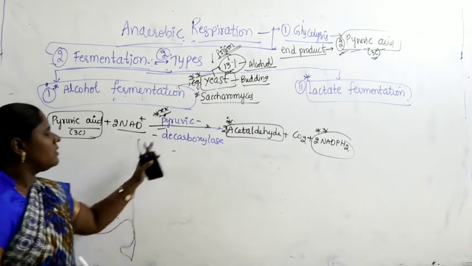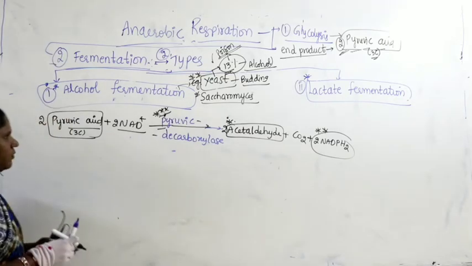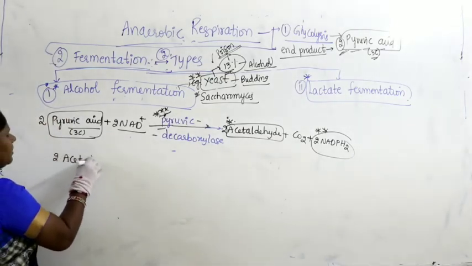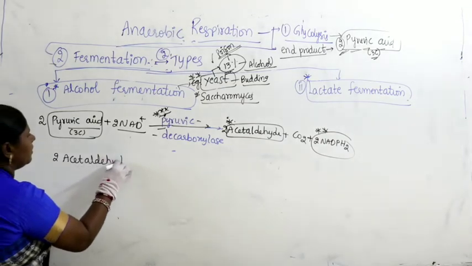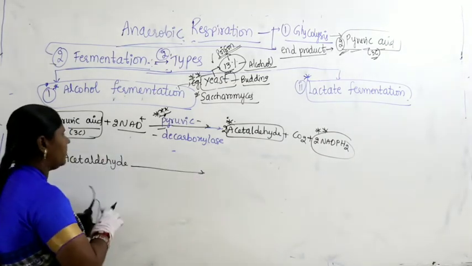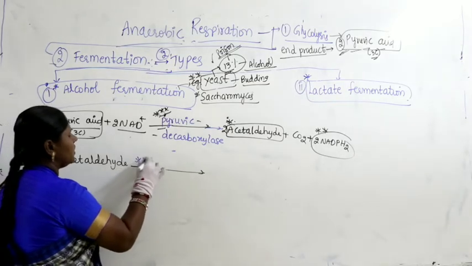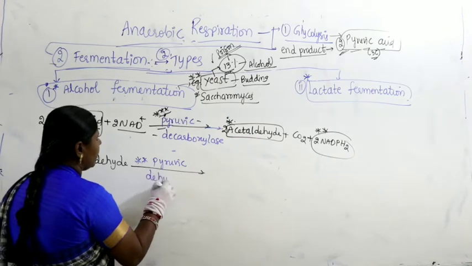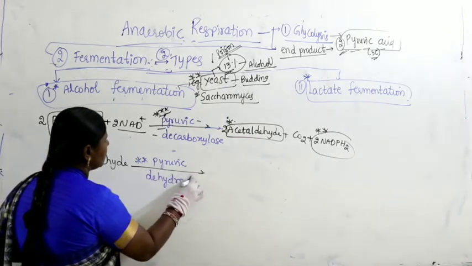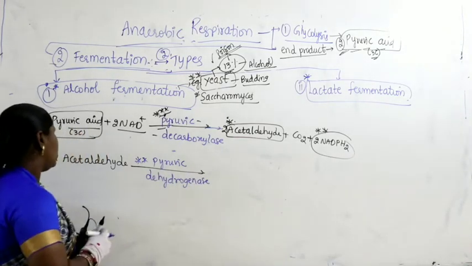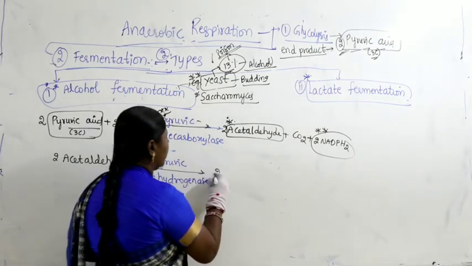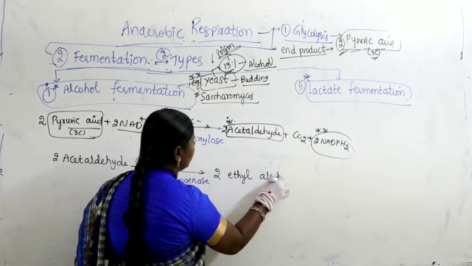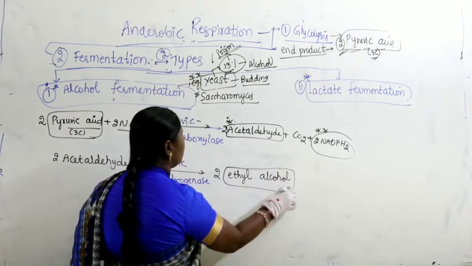And further, these 2 molecules of acetaldehyde, with the help of the enzyme pyruvic dehydrogenase, now produce 2 ethyl alcohol.